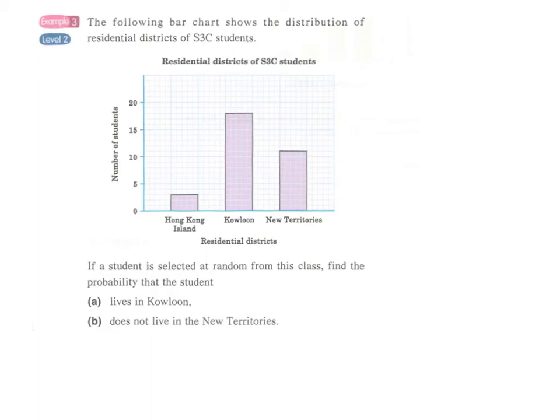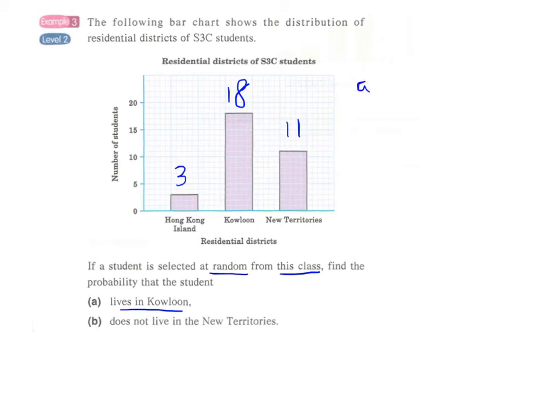And example 3, we have a bar chart here showing the number of students living in Hong Kong Island, Kowloon Peninsula, and the New Territories. And we can see that there are 3 students living in Hong Kong Island and 18 students living in Kowloon and 11 students living in the New Territories. And if a student is selected at random from this class, find the probability that the student lives in Kowloon.